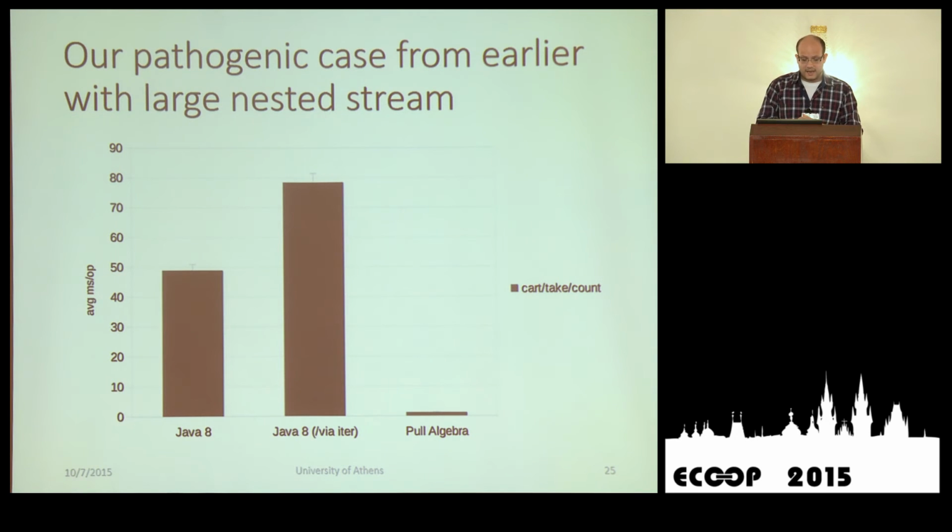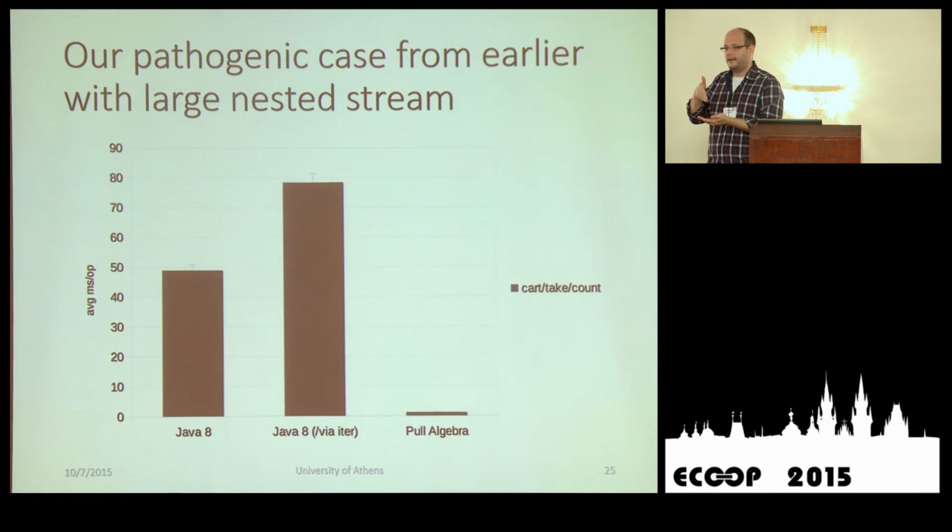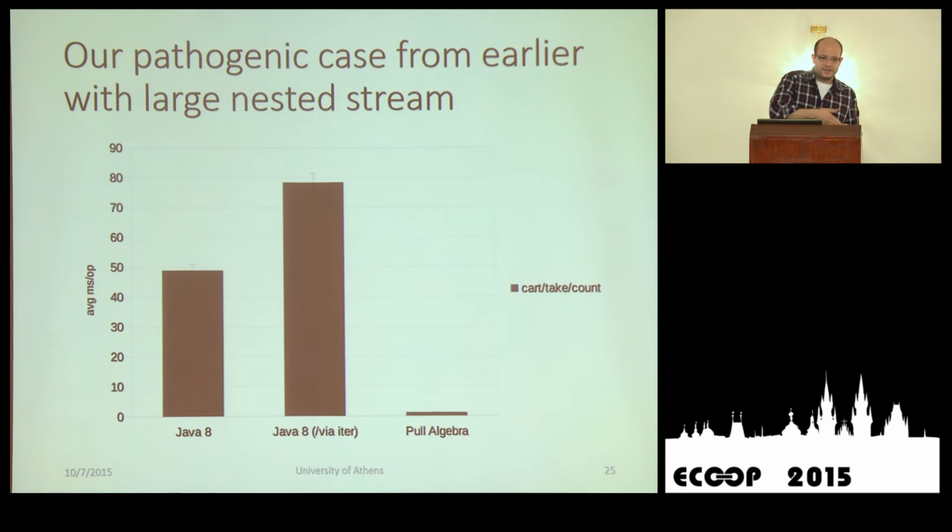Of course, we cheat here a little bit because it is a pathogenic case of Java 8 streams, which is by design. This isn't a bug that the Java 8 developers, who are very smart, have introduced. This reveals the deep nature of the push style of composition there.